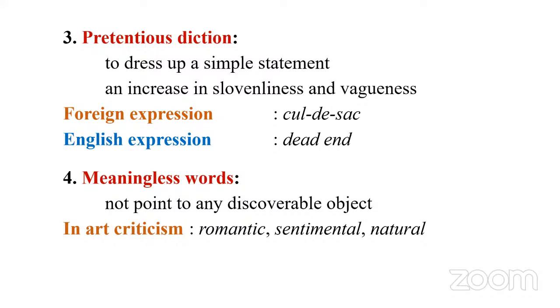So instead of that, they use a lot of critical terms, or they suddenly name drop Derrida or something. Why? Because they want to dress up a simple statement. So if you drop the name Derrida, then we are afraid, oh my God, a deconstructionist, post-structuralist. No. So don't do that. Put it in a simple word. For instance, because of this usage, what happened? An increase in slovenliness and vagueness. People don't understand your writing.